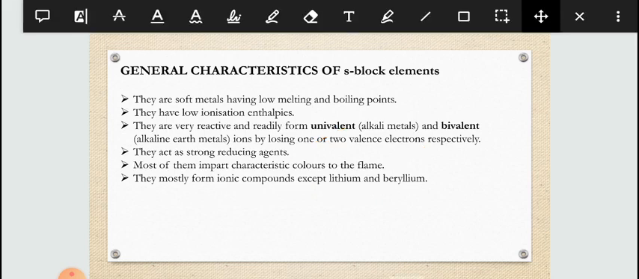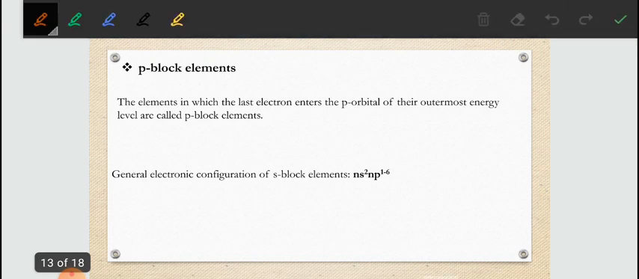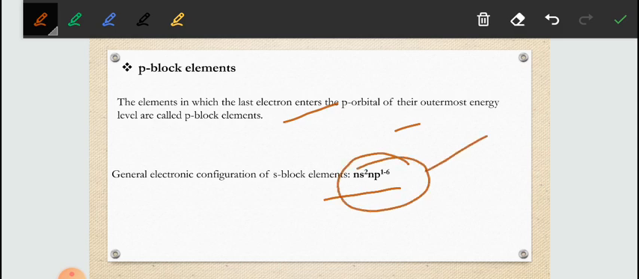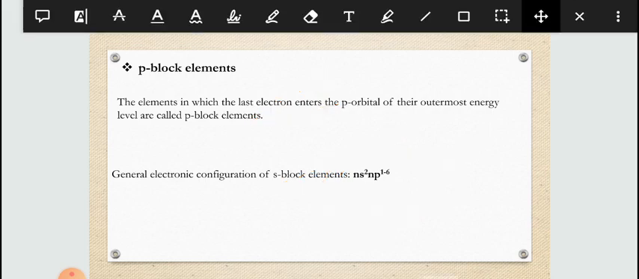Now I am going to talk about the next elements, that is p block elements. p block elements are those in which the last electron enters the p orbital. Their general configuration will be ns2 np1-6. This is very important to write. Whenever someone is talking about p block elements, first of all you need to give the definition, then the general configuration, then we will talk about the properties.